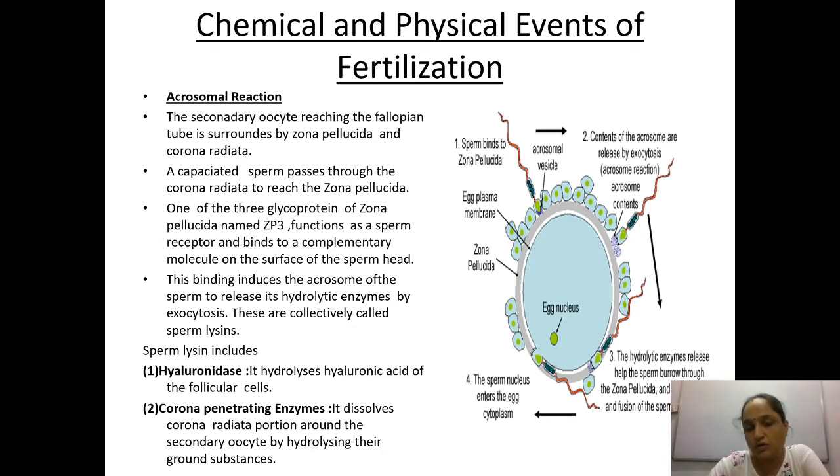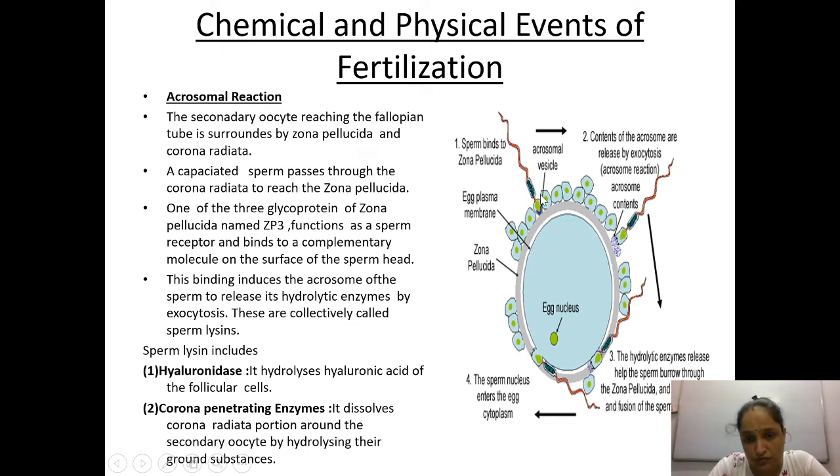Actually, in this one, you are going to see how the sperm enters the mature ovum. The secondary oocyte, which is also known as the mature ovum, reaching the fallopian tube, is surrounded by the zona pellucida and corona radiata. These are basically the zones present outside the developing ovum. Next, a capacitated sperm passes through the corona radiata to reach the zona pellucida. The outer part is the corona radiata, then the zona pellucida.